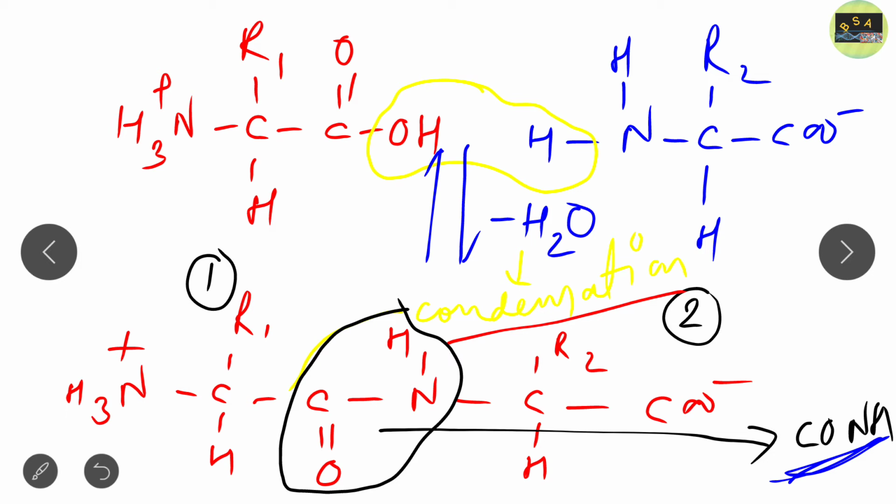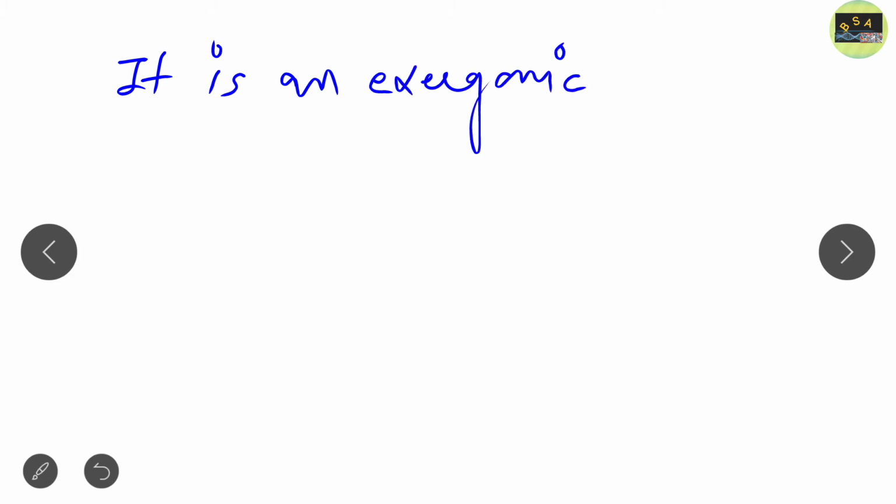Clear? Now I hope that you got a clear idea about what a peptide bond is and how it is formed. Another important thing is that as a condensation reaction takes place, I hope you note it down. Okay, just take a screenshot. Now next, it is an exergonic process. Just note it down for your 2 marks question.